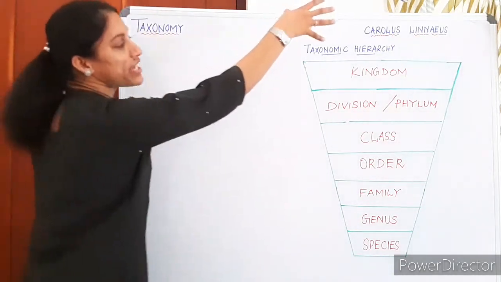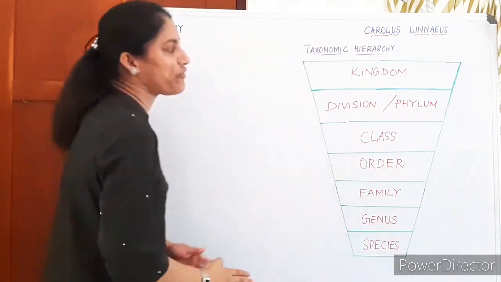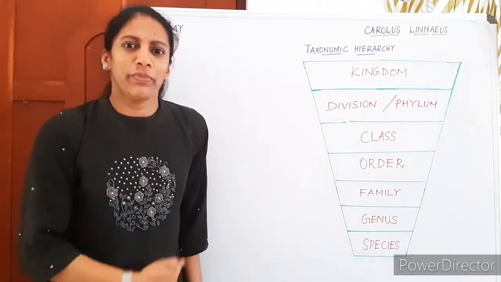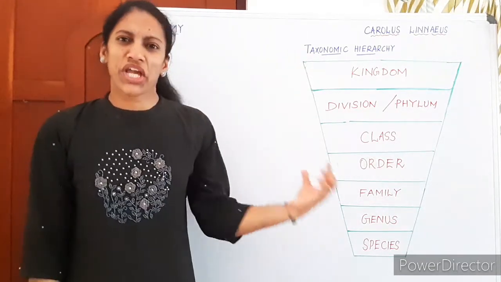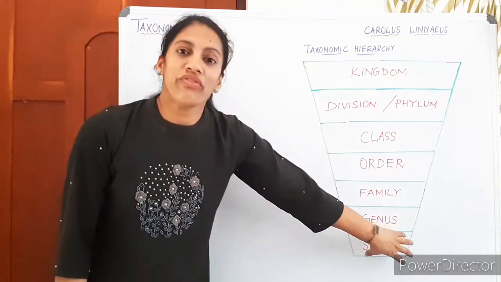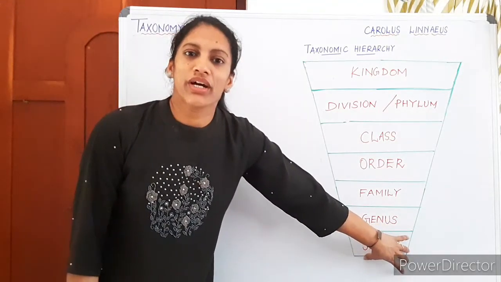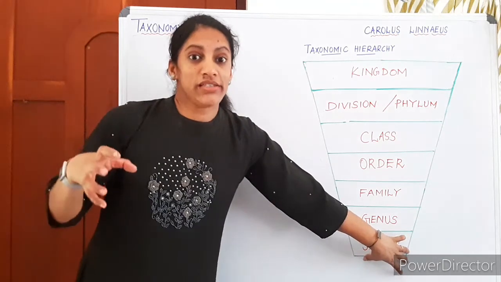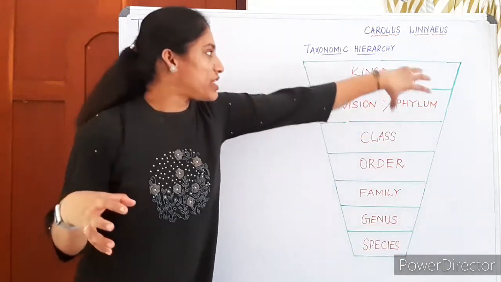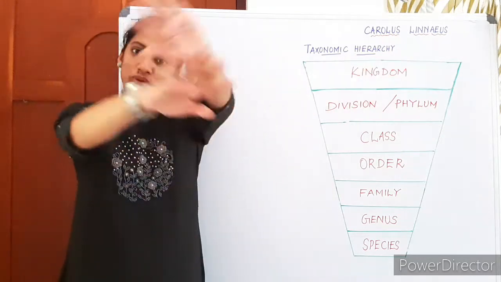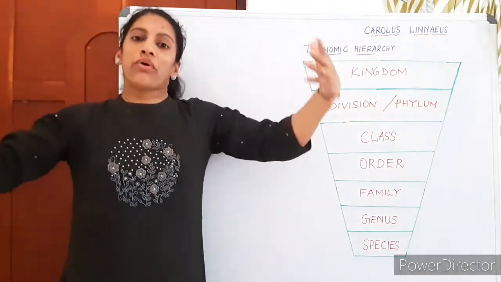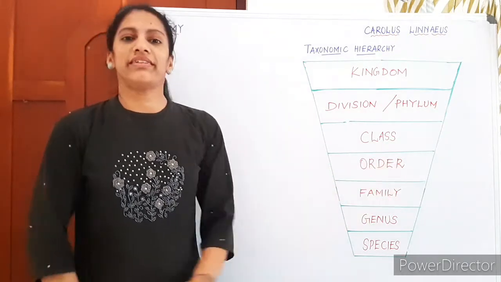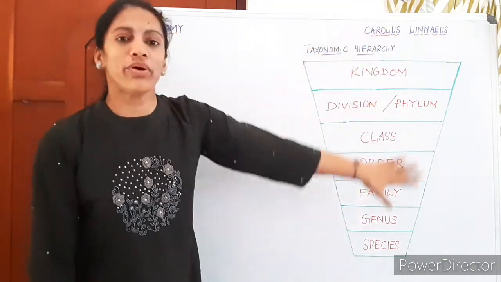Anyway, see, the taxonomic hierarchy I have given in an inverted pyramid representation here. What does it mean? The inverted pyramid shape means what? Here is having the least number of individuals. Whereas towards kingdom it is a very broad concept, with more number of individuals. Okay, when we say similarity, this is in terms of number we can say.